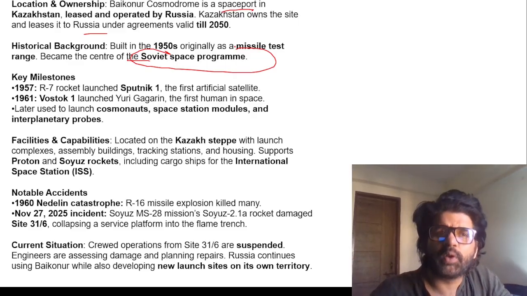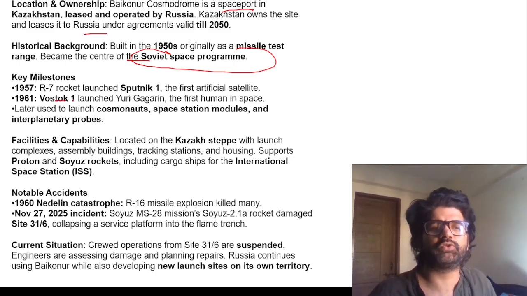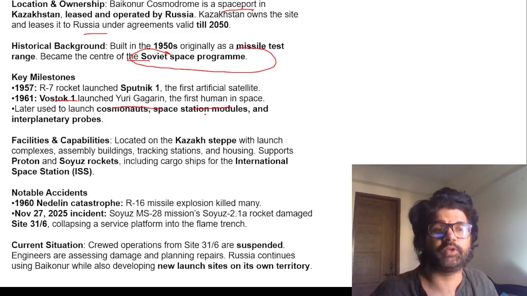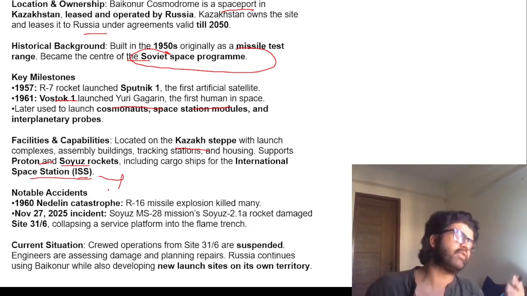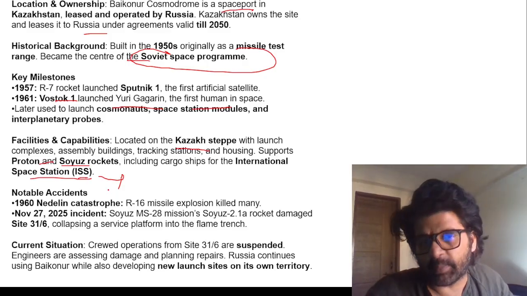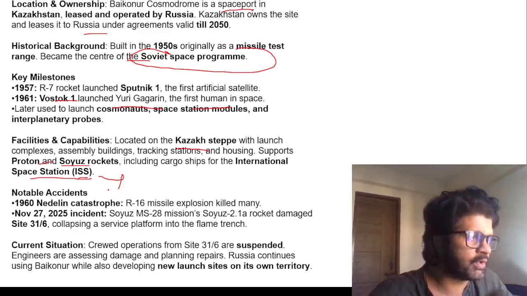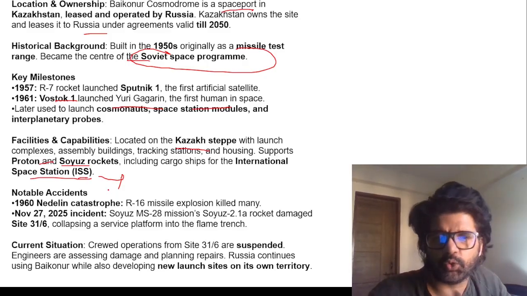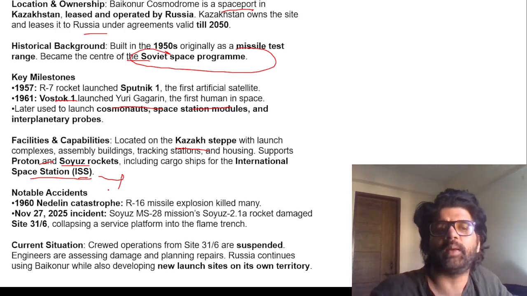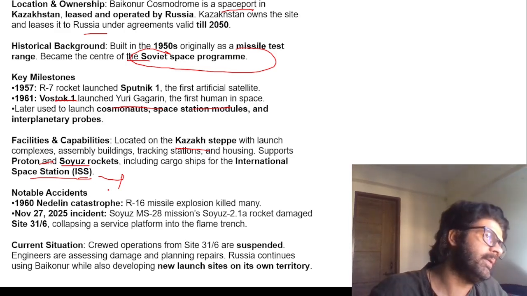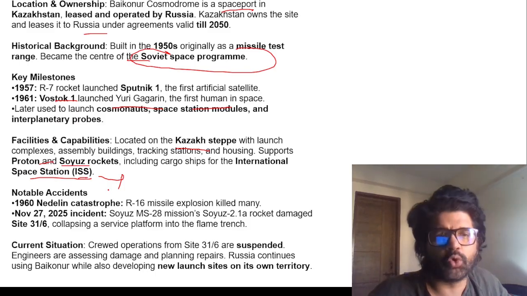But do remember, where is Baikonur? Russia launched Sputnik 1 from here. Vostok 1 launched Yuri Gagarin, first human in space, located in the Kazakh steppe, and it supports Proton and Soyuz rockets, including cargo ships for ISS, International Space Station. Great example of international relations. I think the greatest example. Europe came, Canada came, Japan came, US came, all these countries came and established this ISS. What can be a bigger example of international cooperation than this?